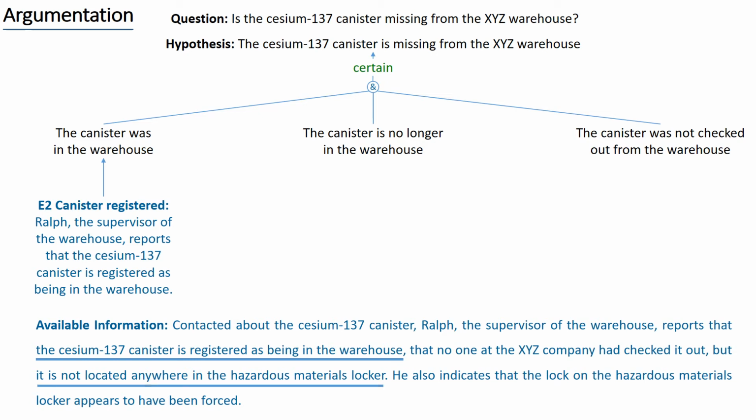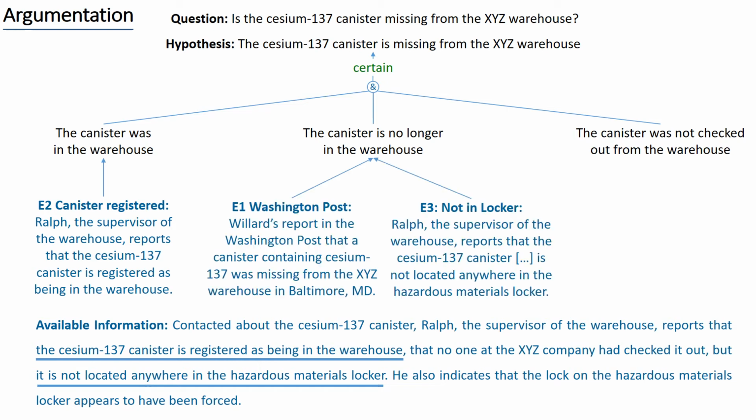Whitler reports in the Washington Post, together with Ralph's statement that the cesium-137 canister is not located anywhere in the hazardous material locker, are both items of evidence that favor the hypothesis that the canister is no longer in the warehouse. Finally, Ralph's statement that no one at XYZ company had checked the cesium-137 canister out is an item of evidence that favors the hypothesis that the canister was not checked out from the warehouse.